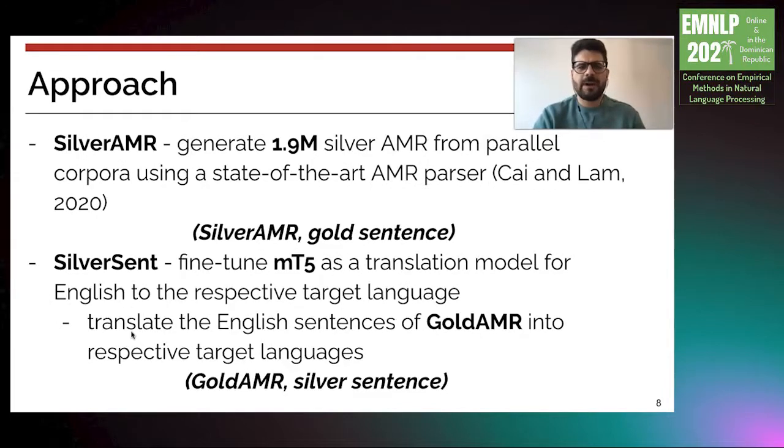For silver AMR, we generate about 2 million silver AMR graphs from parallel corpora using a state-of-the-art AMR parser. In this setting, for each data point, we have a silver AMR and a gold sentence that describes this AMR in different languages. In the silver sent approach, we fine-tune an mT5 model as a translation model for English to the respective target language. After, we translate English sentences from gold AMR into the respective target languages. So in this setup, we have gold AMR structures, but a silver sentence for each data point.